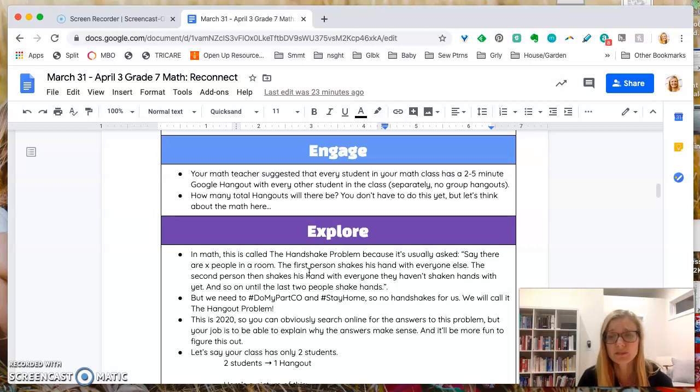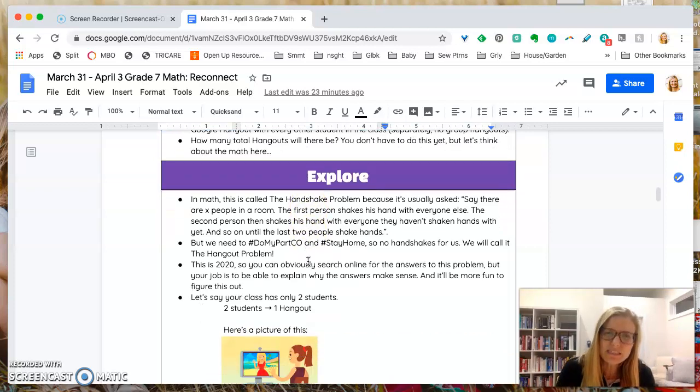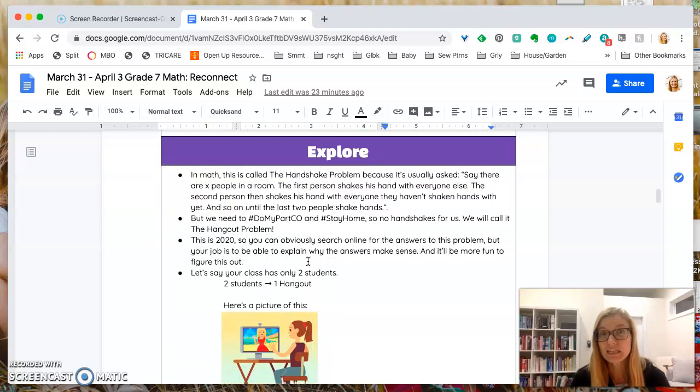So I'm gonna go to the Explore section. And what I want us to think about is that mathematicians, a lot of times when they have a problem, it's easiest to try to think about it in really small numbers first, okay? The reason that we're going to talk about mathematicians is because they have this problem called the handshake problem, okay? The handshake problem usually goes like this. Let's say you have X people in a room.